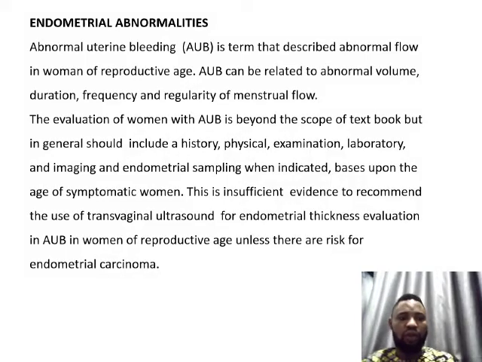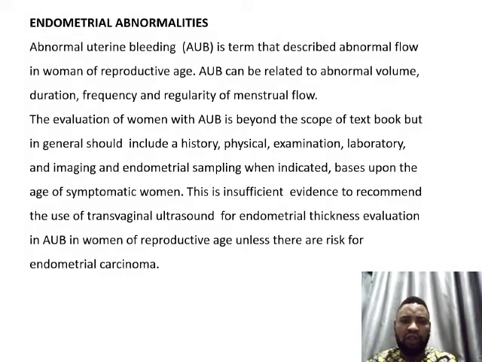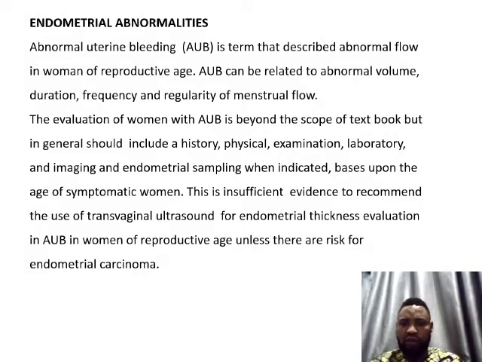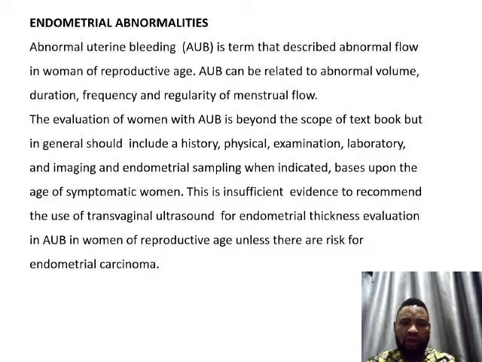The next one we are going to talk about is endometrial abnormalities. Abnormal uterine bleeding (AUB) is a term that describes abnormal flow in a woman of reproductive age. AUB can be related to abnormal volume, duration, frequency and regularity of menstrual flow.